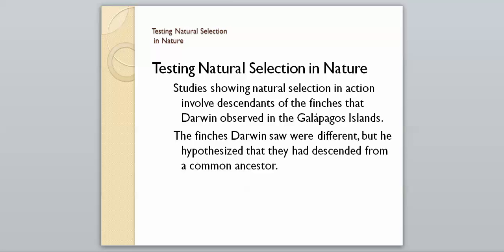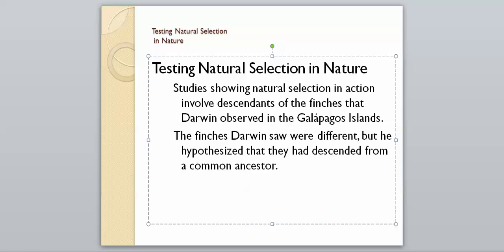And so our last part of this video today is how we can test natural selection in nature. It's saying that studies show natural selection in action involved descendants of finches that Darwin observed in the Galapagos Islands. We've alluded to these before, but this is one of Darwin's main claims to fame. It was the ability for him to look at these finches that lived in the Galapagos Islands. The finches that Darwin saw were different, but he hypothesized that they had descended from a common ancestor.